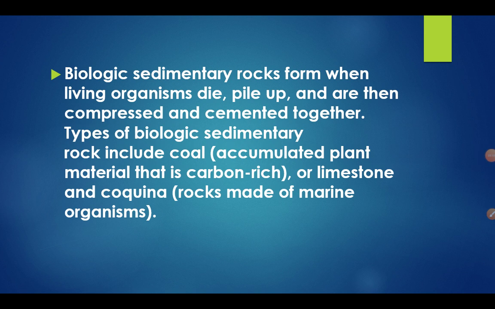Biologic sedimentary rocks form when living organisms die, pile up, and are then compressed and cemented together.